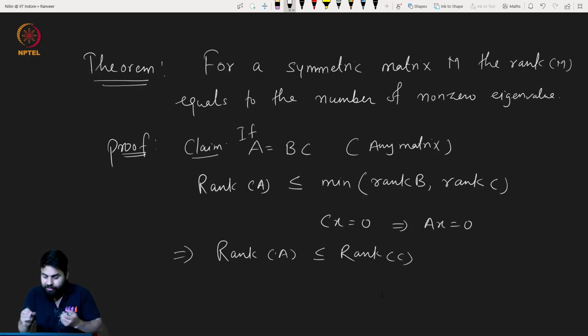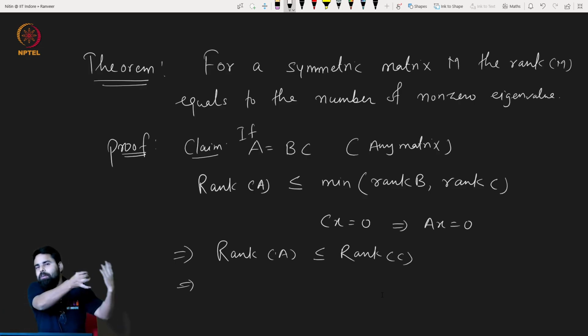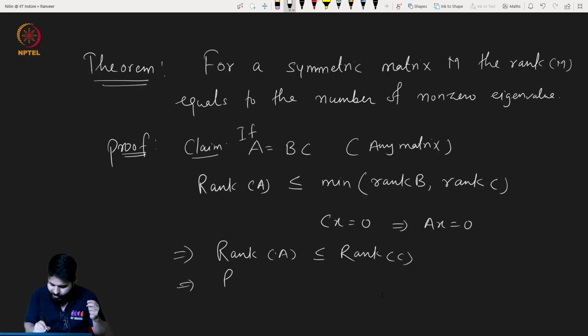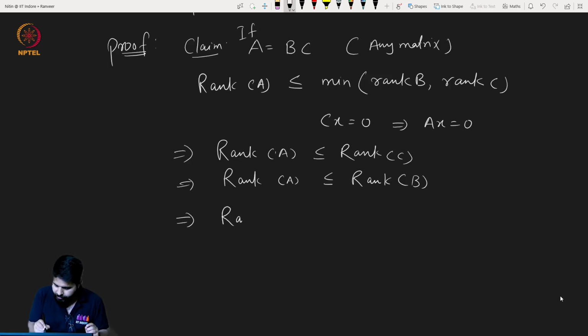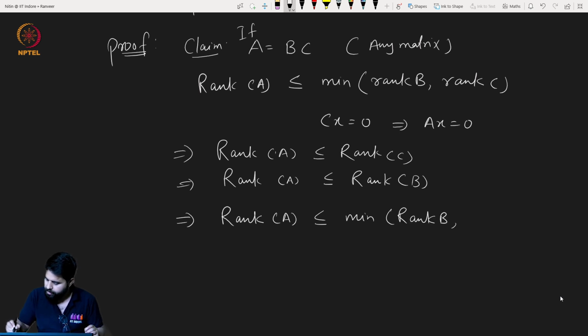Now, in a similar way, if you take the left null space of B, that left null vector is also a left null vector of A. And in a similar way, we can derive, using the rank nullity theorem for the left null space, that the rank of A will be at most the rank of B. So this implies that the rank of A is always less than or equal to the minimum of rank of B, rank of C. Very simple result.